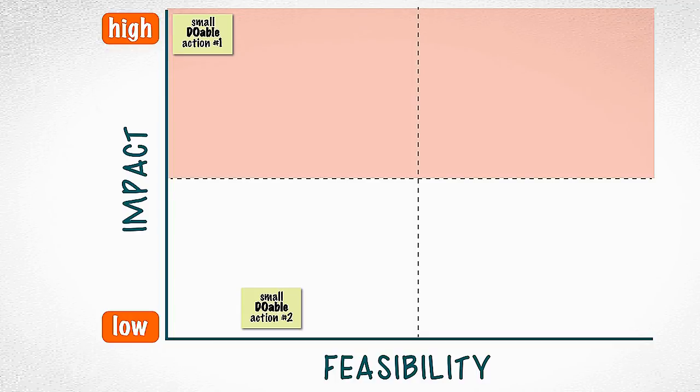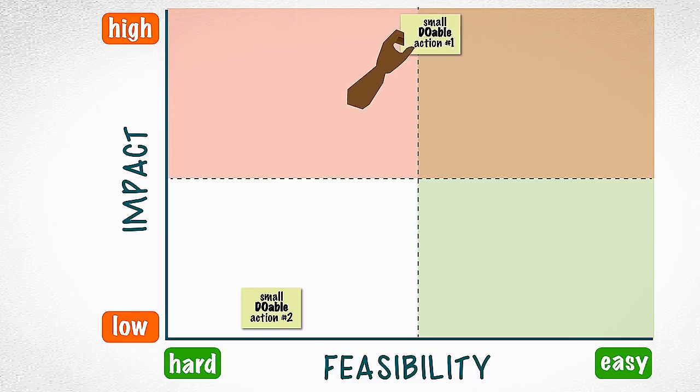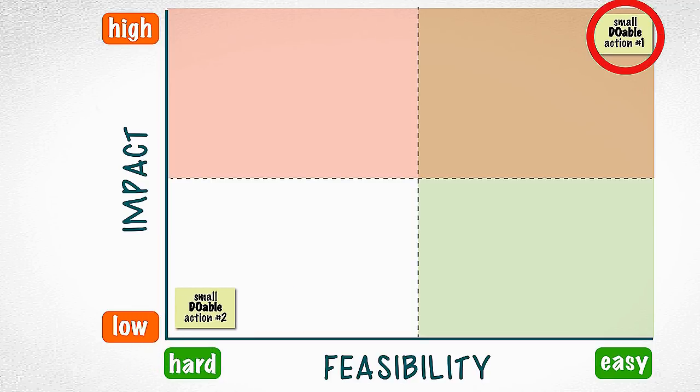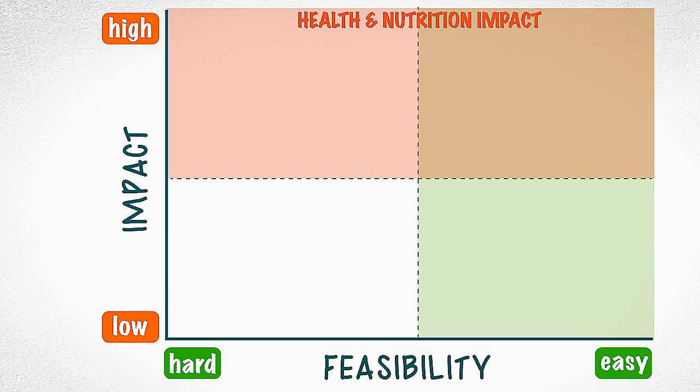Third, you'll consider how feasible the behavior is from the mother's point of view. Is the action hard or easy for mothers and families to put into practice? You will move actions that mothers think are easy to the right. The easier the action, the further to the right. Hard actions stay to the left. Behaviors with high impact and high feasibility will appear on this part of the graph, high up and far to the right. Your first task is to list the small doable actions that you will compare.